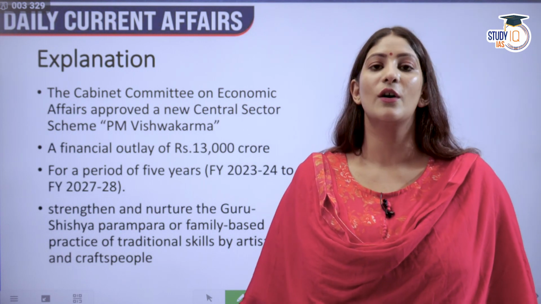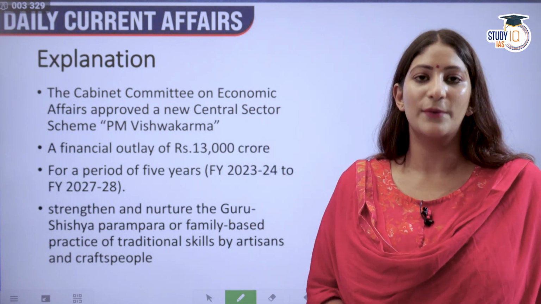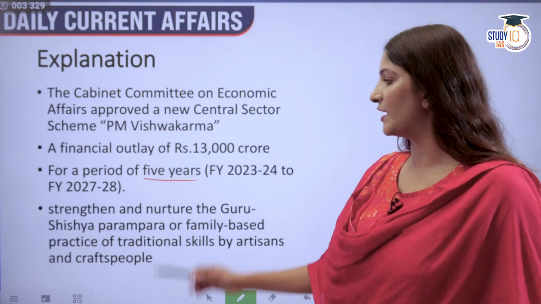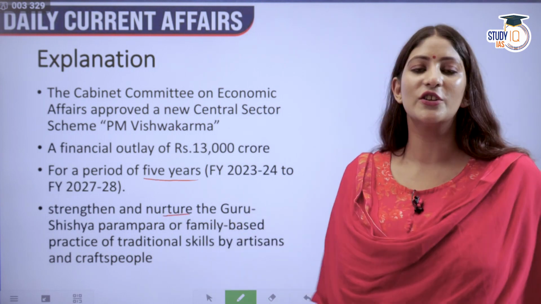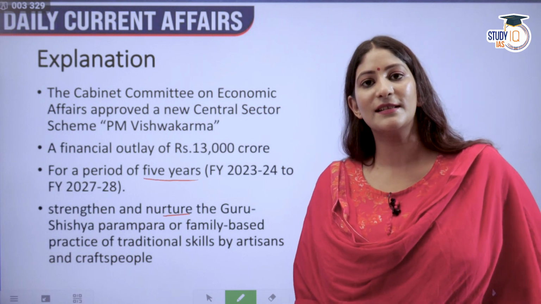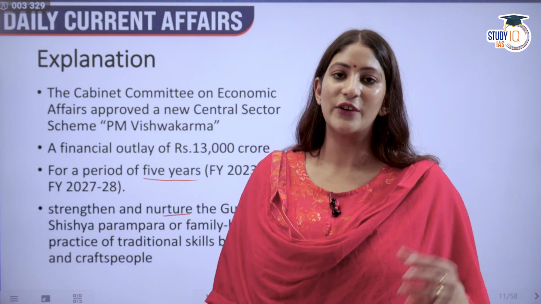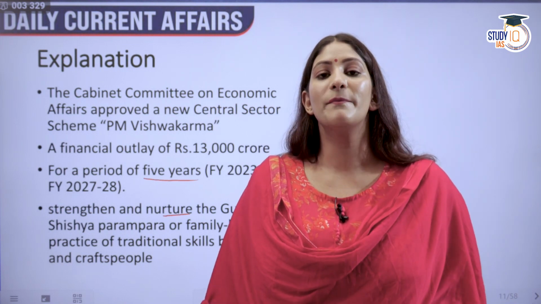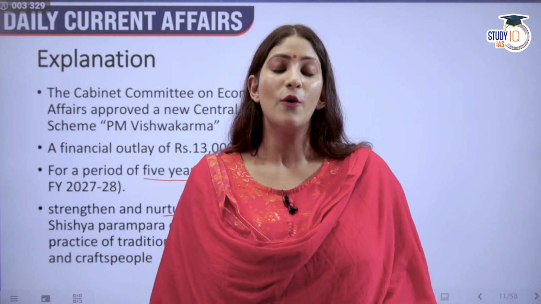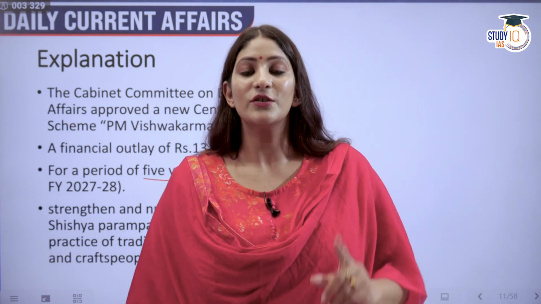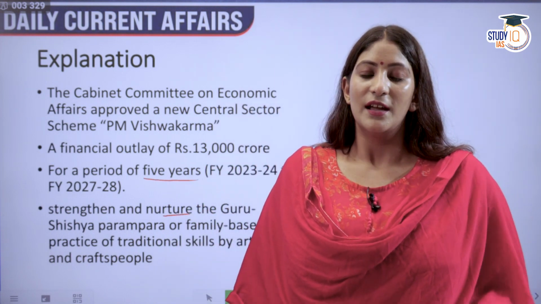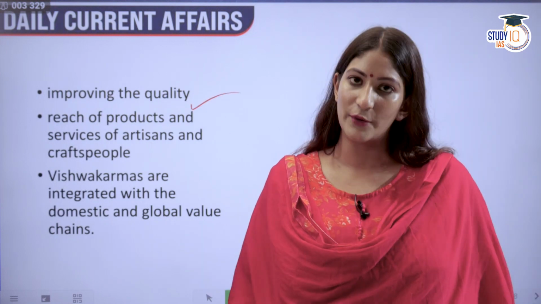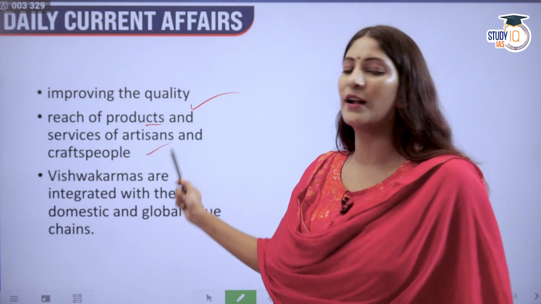The Cabinet Committee on Economic Affairs, which is chaired by the Prime Minister, has approved the scheme, and this is for a 5-year period, 2023-24 to 2027-28. It will strengthen and nurture the Guru Shishya Parampara. That means generally we see in the tradition or trade of craftsmen and artisans, it is the parents, specifically the father, who passes on the skills to their children. So this is the Guru Shishya Parampara, and this is going to be strengthened by this particular scheme to improve the quality of their products, and also the reach of products will be increased.